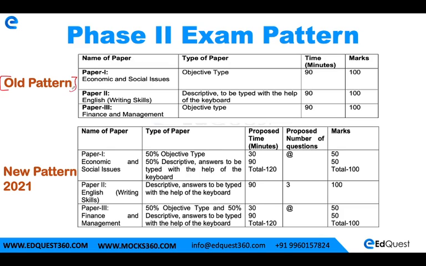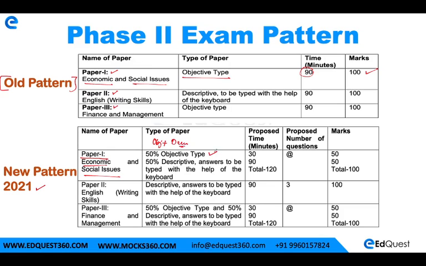Now in the old pattern there were three papers, that is paper 1, paper 2 and paper 3. Paper 1 was on economics and social issues. It was a completely objective type paper for 90 minutes and 100 marks. Now in the new pattern, that is for 2021, paper 1 remains the same, that is economic and social issues, but the paper would now consist of 50% objective and 50% descriptive, right?